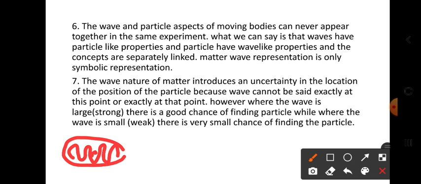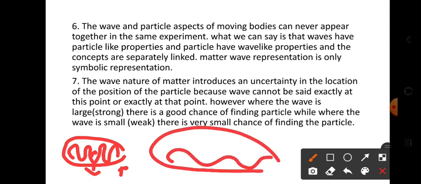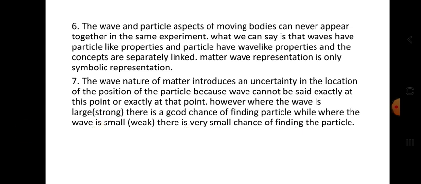And here there is more chance to find the particle. Next, now see, in the larger region there is less frequency present. So like this we cannot say a particle is present here. No particle is present here, but a particle is present there. So like this, these are the matter waves, right?